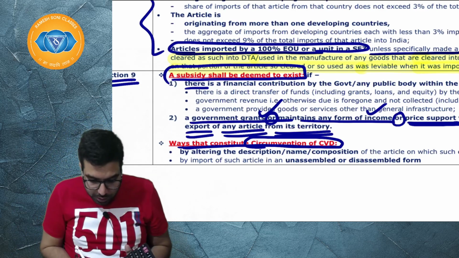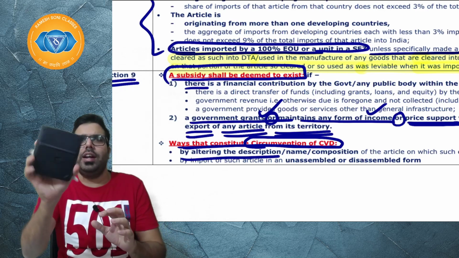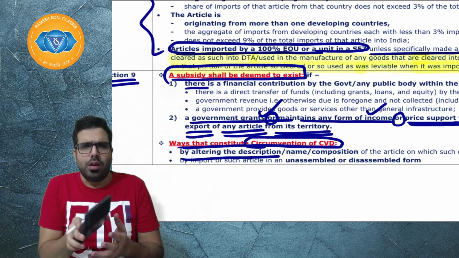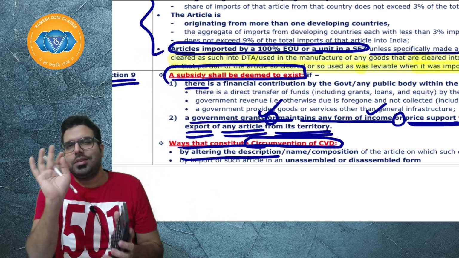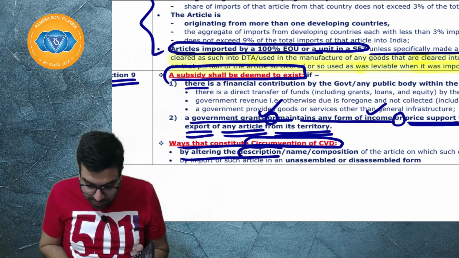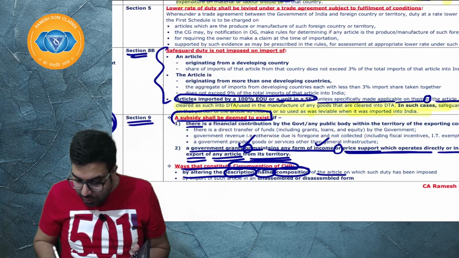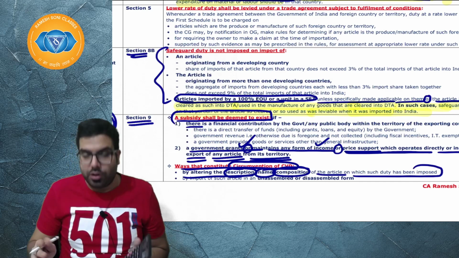What will he do? By altering the description, instead of sending this as a calculator, he might send it as a digital book. Some other name he has given. Description he has changed, name he has changed, or composition of the article he has changed, on which duty shall be imposed. Duty has been imposed.